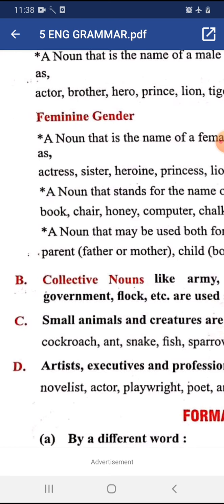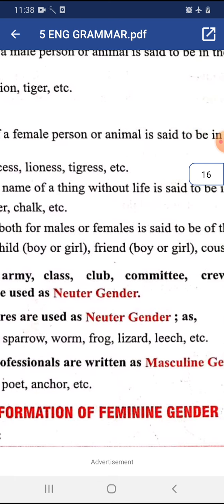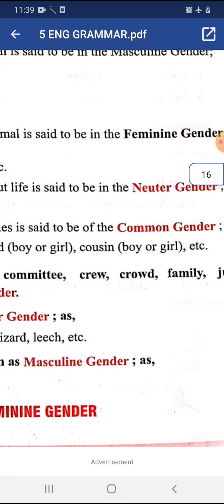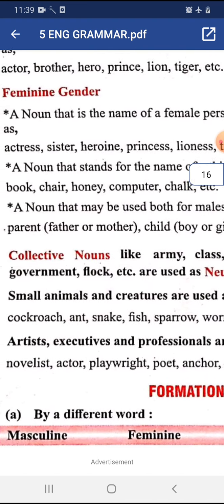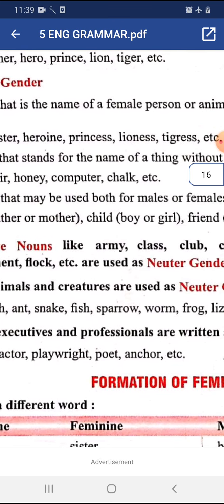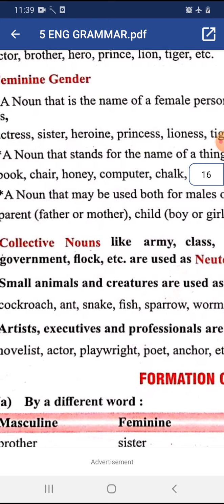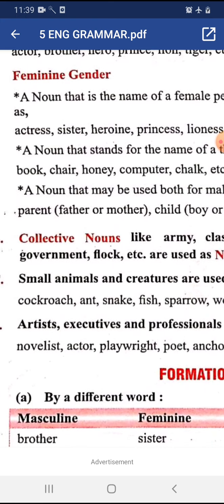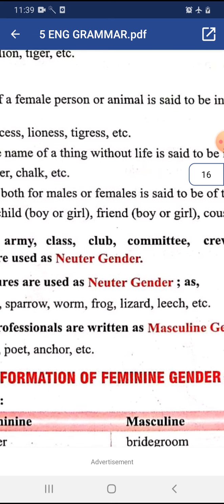Always remember, collective nouns like army, class, club, committee, crew, crowd, family, jury, government, flock, etc. are used as neuter gender. Small animals and creatures are used as neuter gender.